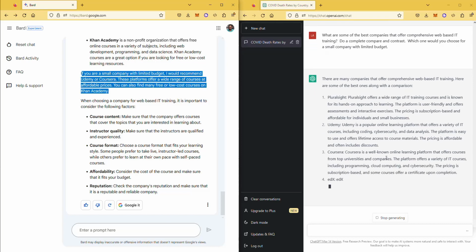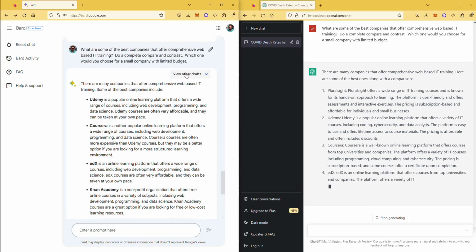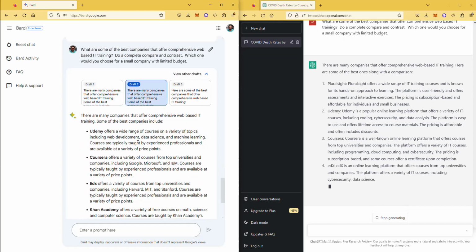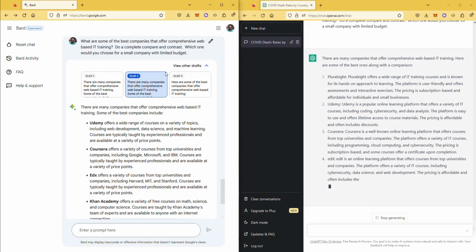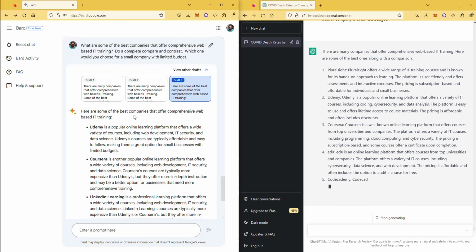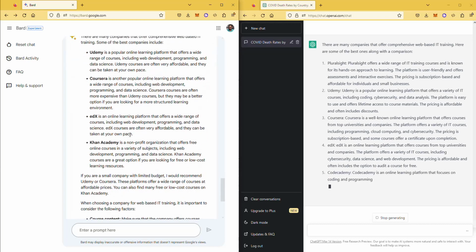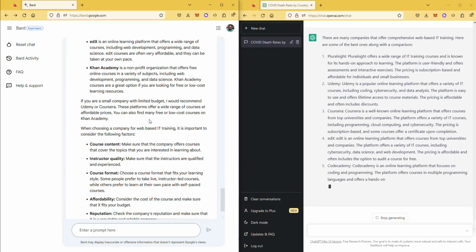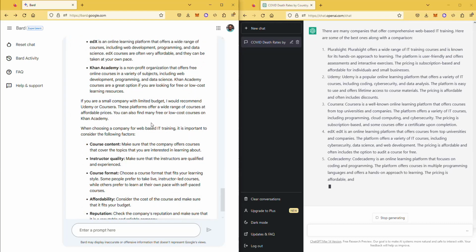And of course, ChatGPT is still writing. They're similar. And of course, you can always go look at the other drafts on Bard and see what they're saying. And it's kind of similar. This was something new, LinkedIn Learning. I didn't know about that one. Okay, so this one is good. I mean, you can definitely use the answer and make a decision based on that.